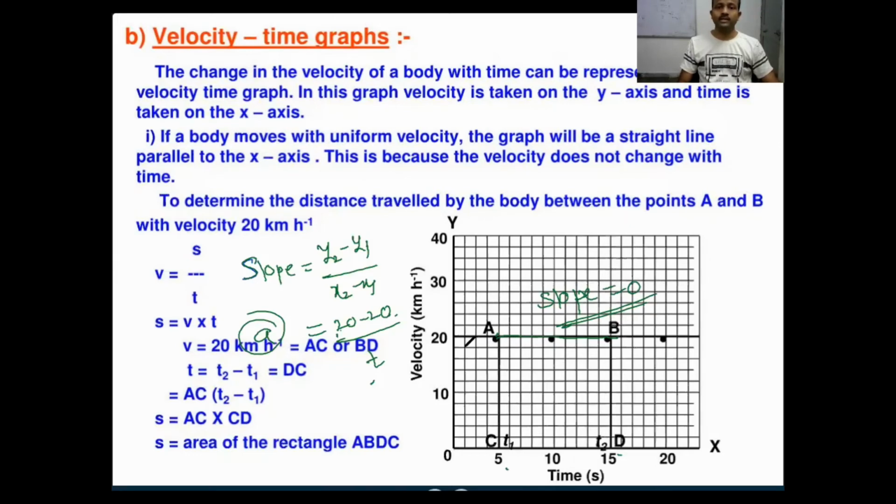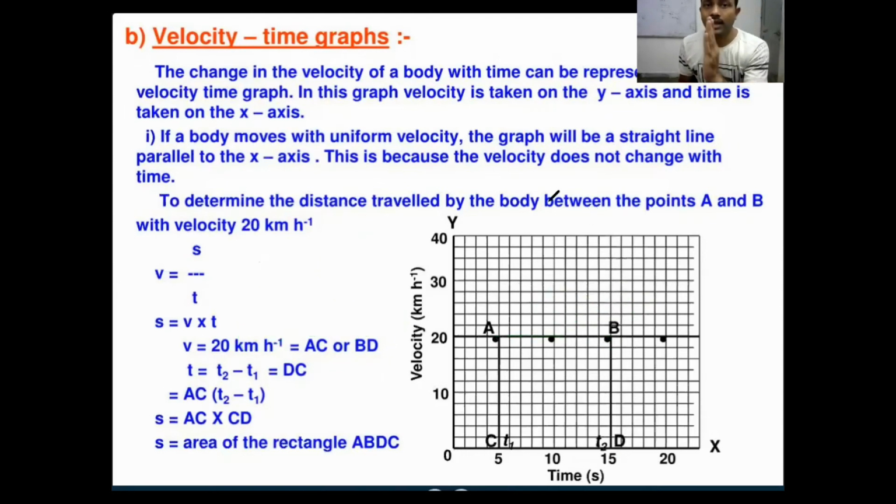Slope is 0 means we are showing only the same y values. The change in the y value is always 20 minus 20, which gives 0 only. So in this case, you will get acceleration 0 only. Is it clear, children? So on the y-axis what are you taking? Velocity. On the x-axis what are you taking? Time.